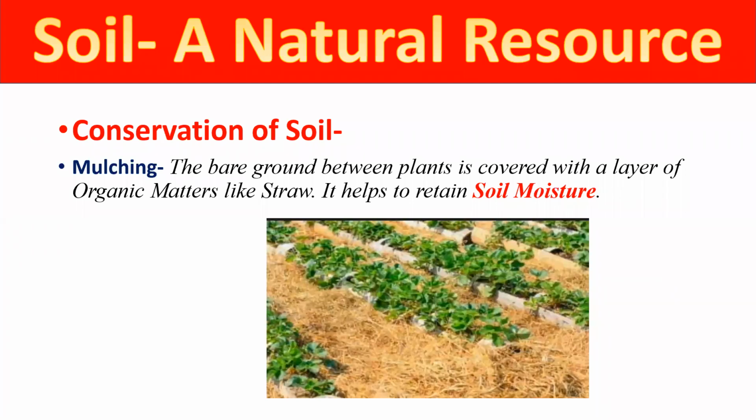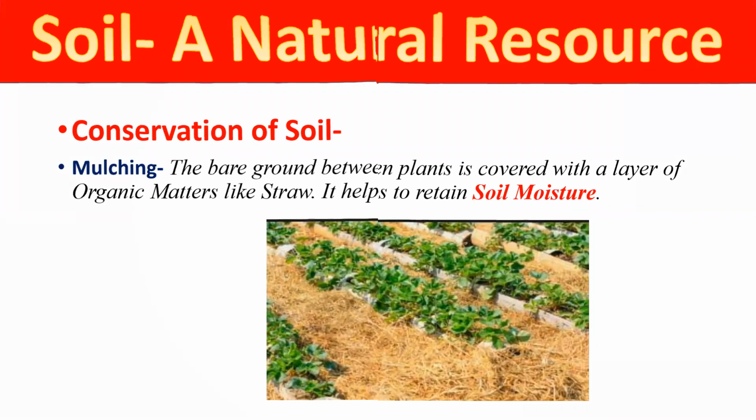You can see that there are different layers between the plants. That is the bare layer of the ground. We must put some straw there so that the moisture can be retained. This process is called mulching. Right, students? I think it's clear.